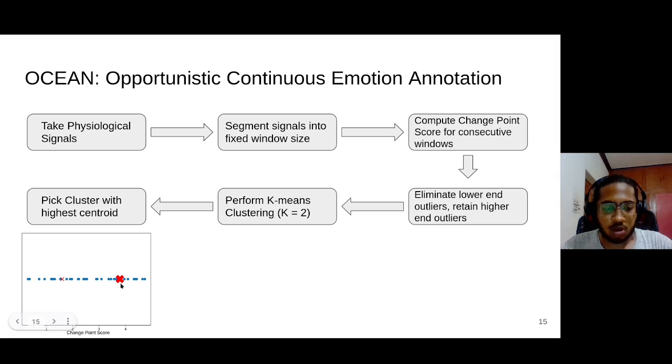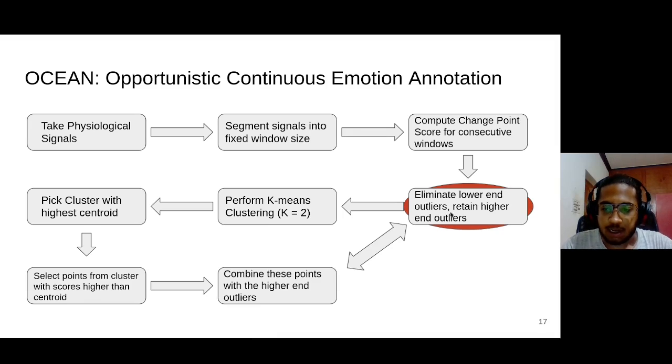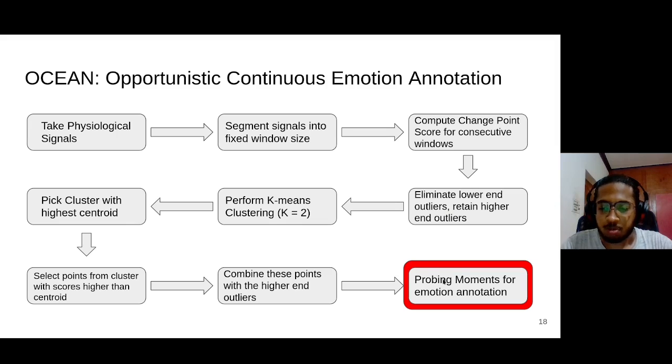Once we have the probing centroid, we choose all the moments with change point scores greater than the centroid score. We combine these change point scores along with the outliers that we retained over here to finalize the final set of probing moments for emotional annotation.